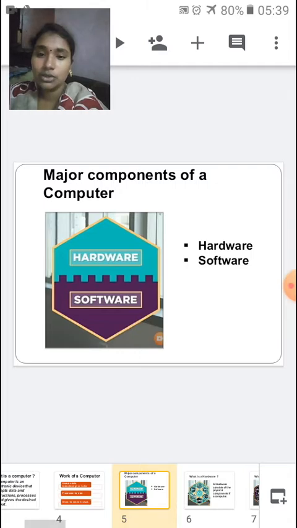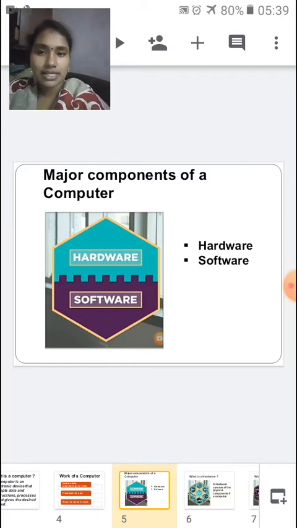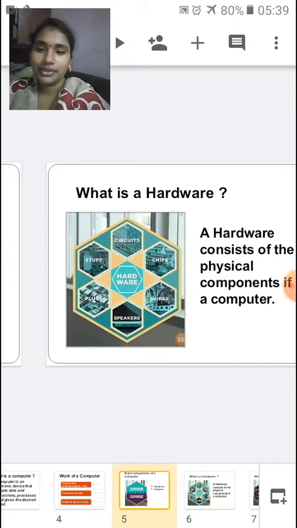Let me tell you the major components of a computer. The computer is just a combination of hardware and software. What is the hardware and what is the software?